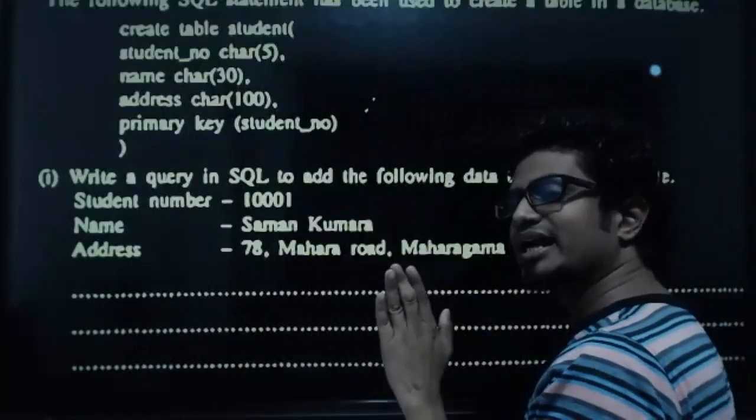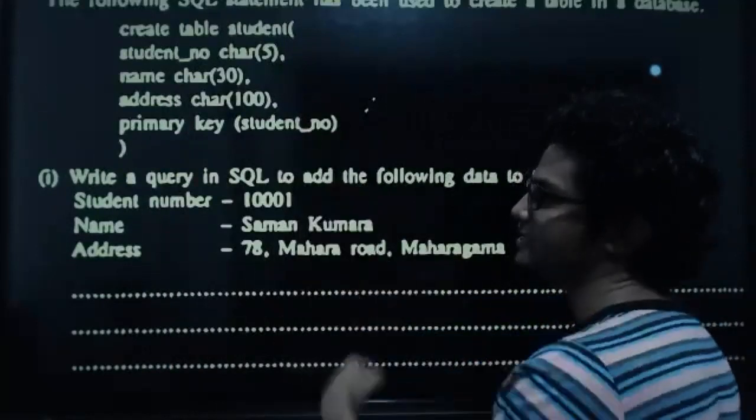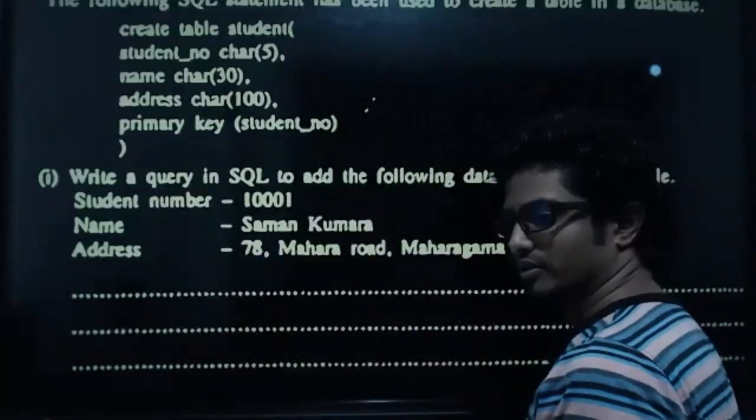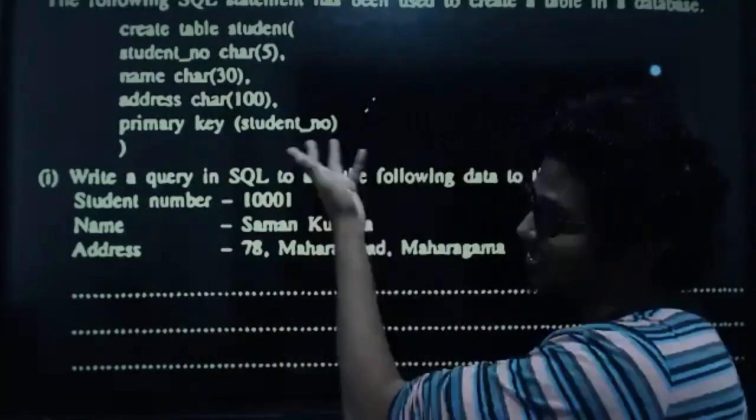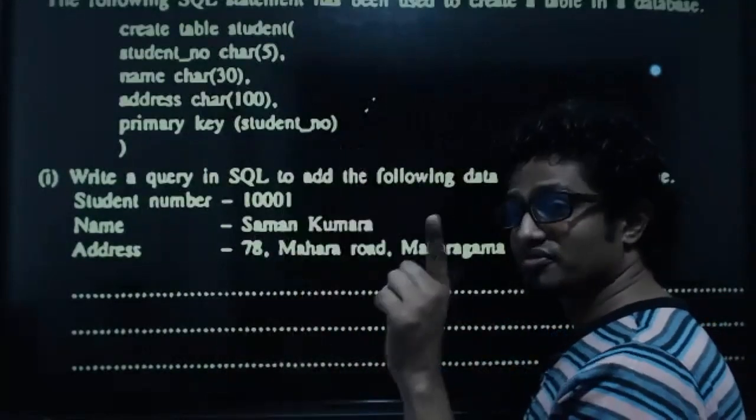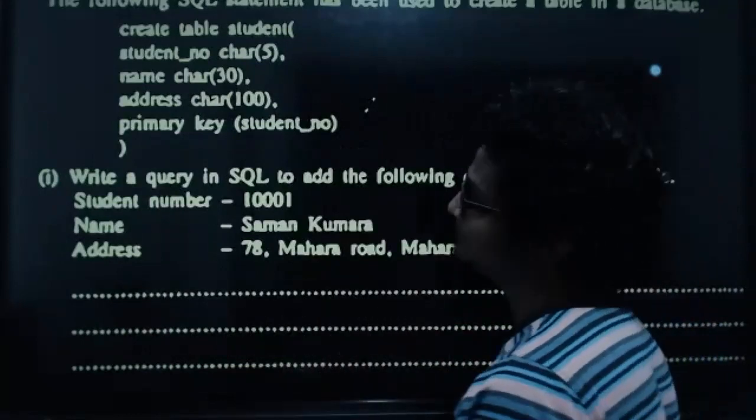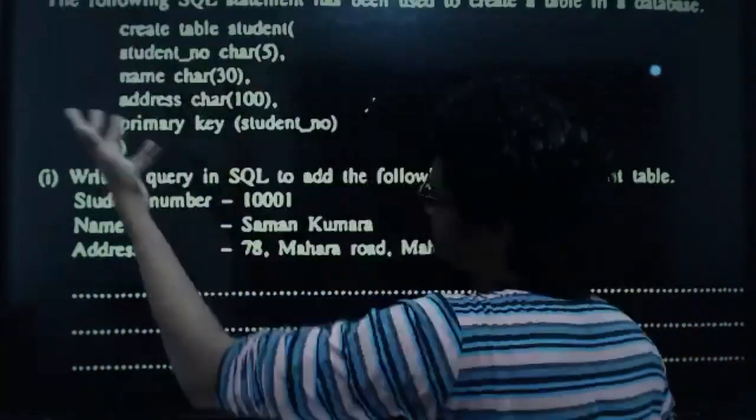Just tell me first of all, can you see any foreign keys being created here? Come on, tell me yes or no. Can you see any foreign keys being created here? No, so don't forget that, okay? Keep that in mind. Right, so this is a simple create table statement.